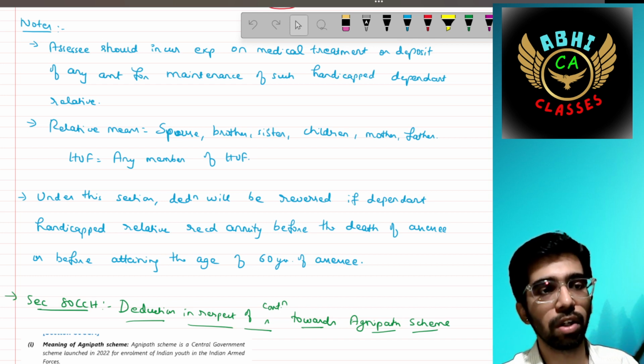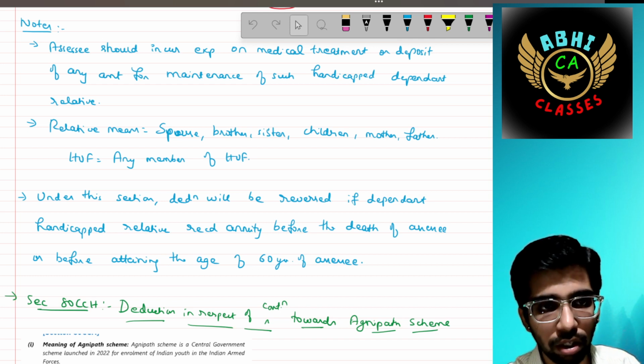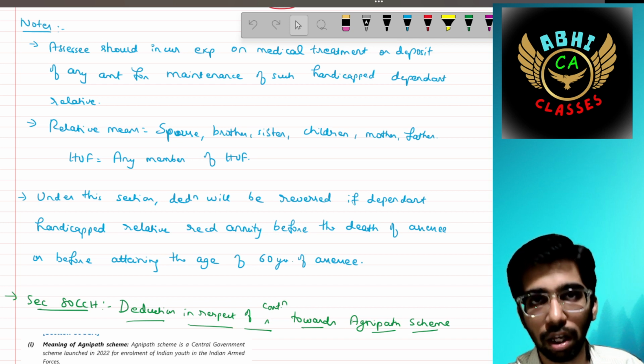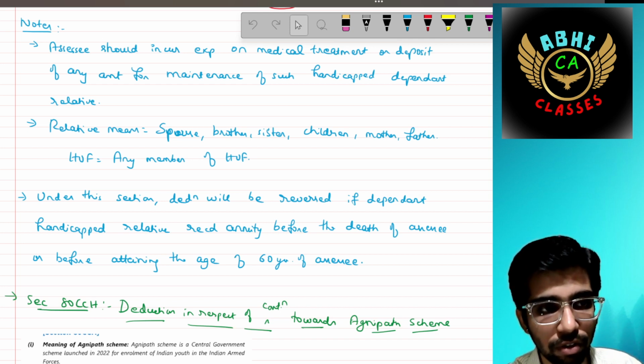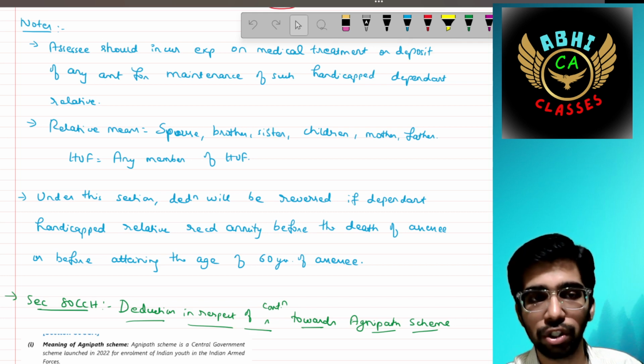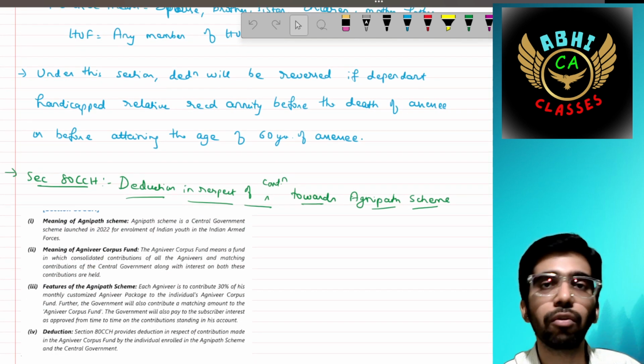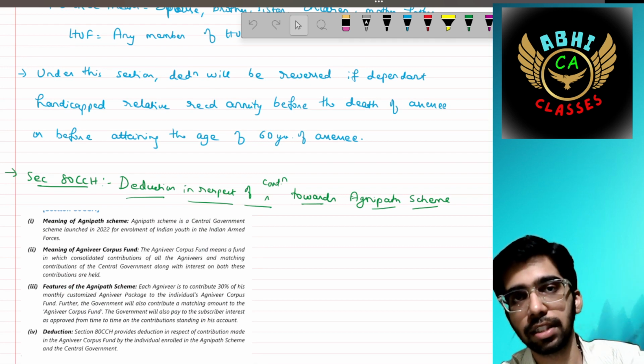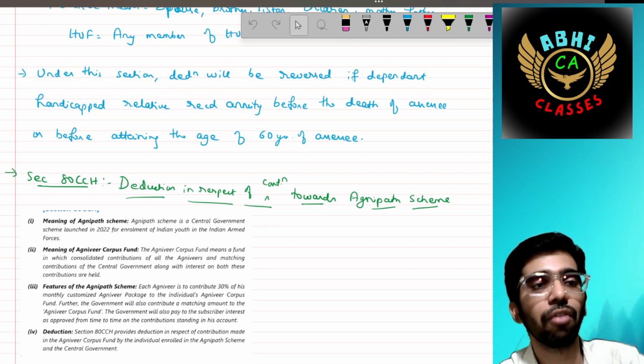If the dependent person receives any annuity before the death of the SSC who is claiming these deductions, or before attaining the age of 60 years of the SSC, then that would be reversed. Whatever the SSC had claimed, that is reversed.